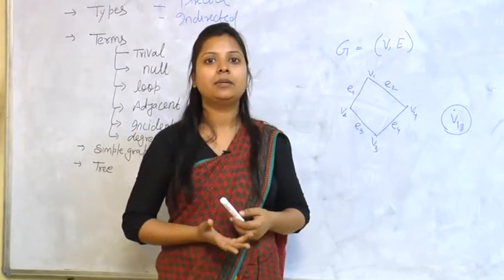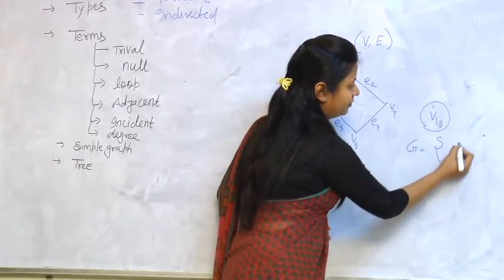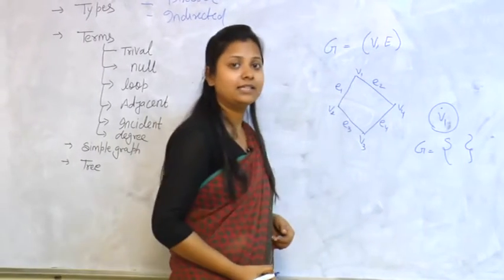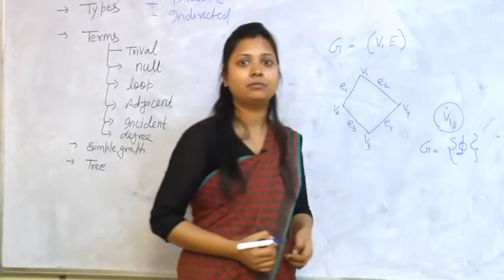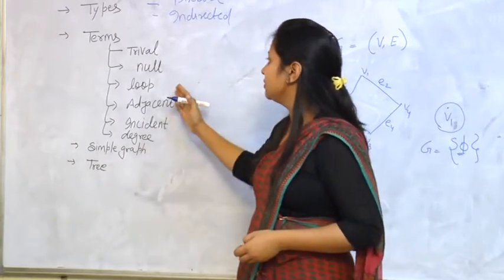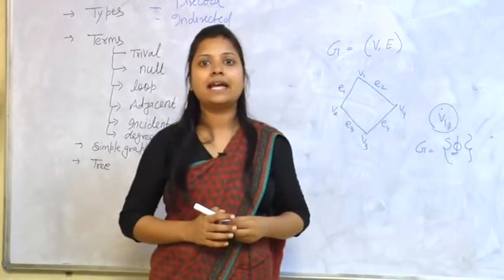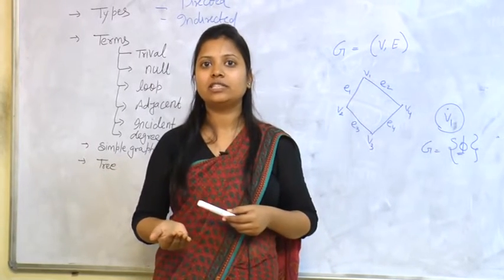This graph will be represented by either this or this symbol. This symbol represents null or nothing. Next term is loop. What is a loop? As we know, a loop is a continuous representation of a cycle.